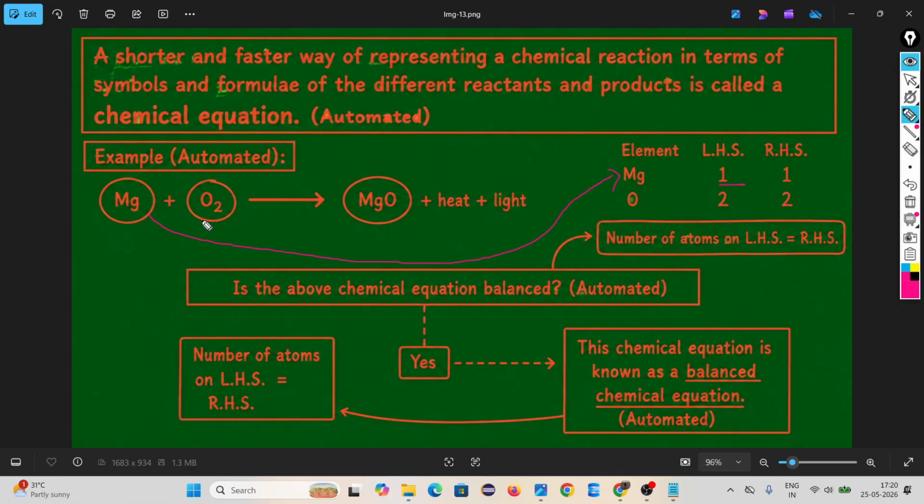Oxygen, how many atoms are there? 2. But on the right hand side, how many magnesium atoms are there? In magnesium oxide, how many magnesium atoms are there? 1. Look, if nothing is written in the subscript, the subscript means below, that means 1 atom. If something is written, that is the number of atoms. So in MgO, the Mg atom is 1, the oxygen atom is 1.